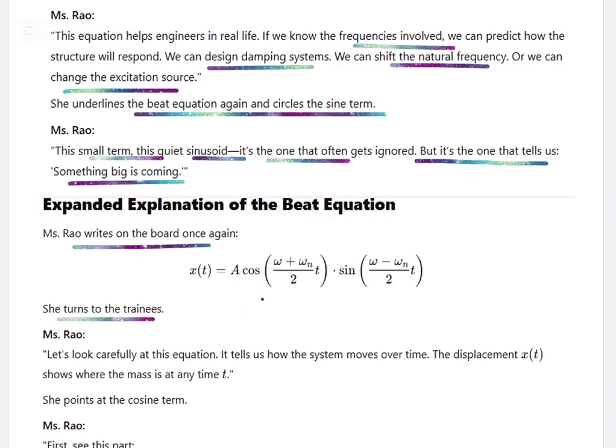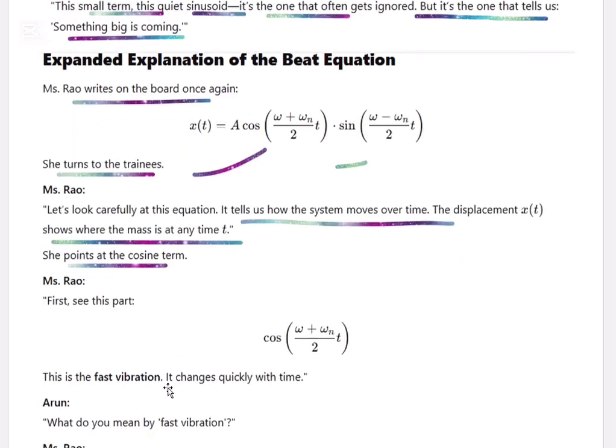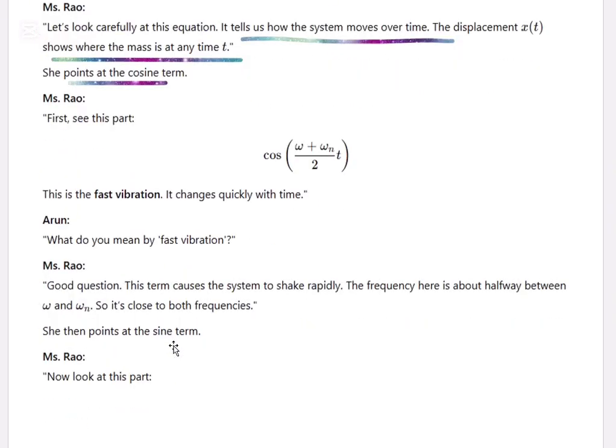See, the equation has these two parts. Look carefully at this equation. It tells us how the system moves over time. The displacement x is where the mass is at any point in time. Look at the cosine term. See this first part. This is the fast vibration. It changes quickly with time.